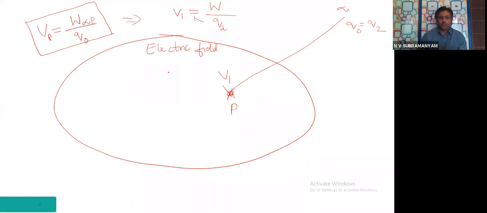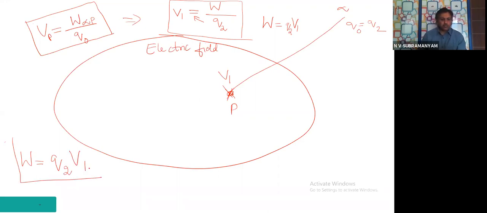Cross multiplying, I will get W equals V1 into Q2, or Q2 multiplied with V1. Let me write it more clearly: W equals Q2 into V1. That is how this has come, from this step to this step. Everybody, am I clear?